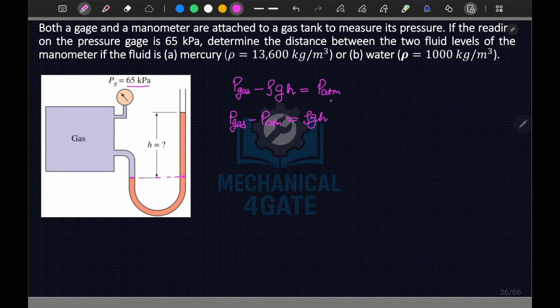So either you can write PATM here if you want to consider P as absolute pressure, then you get P gas minus PATM to be gauge, or you can directly write 0 here such that your P gas will become gauge automatically. So P gas minus PATM, the gauge pressure, is given as 65 kilopascal. So 65 into 10 power 3 is equal to rho GH. Since it is asked about the height of the liquid, from here we will get H